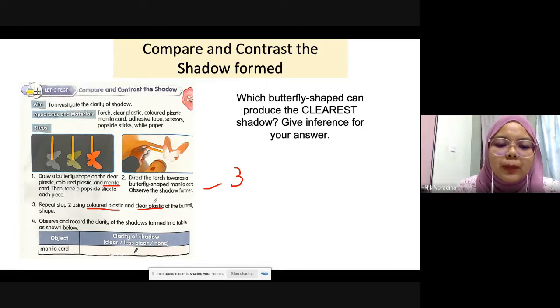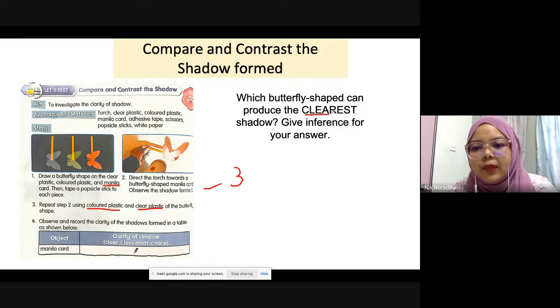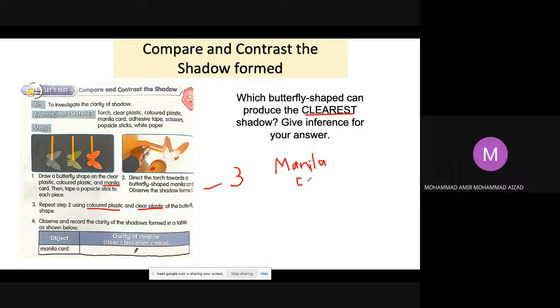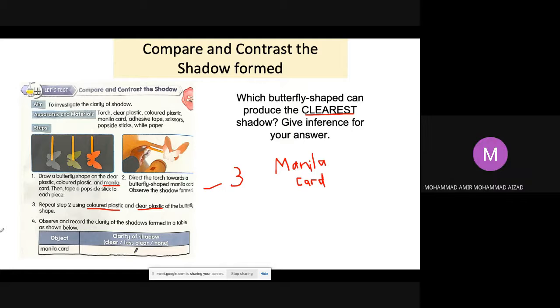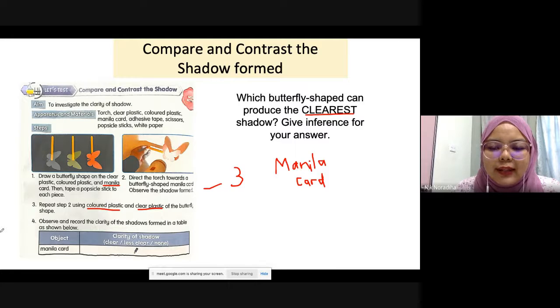So which one will produce the clearest shadow? Manila card. Why Manila card? Give your inference. Because it is thick and no light can pass through. Correct. And no light can pass through. Good job.